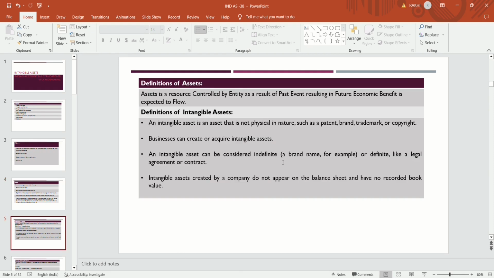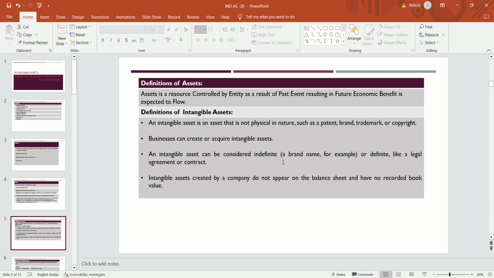Now comes the definition of asset. What do you mean by an asset? Asset is a resource controlled by the entity as a result of a past event, resulting in future economic benefit that is expected to flow to the entity.